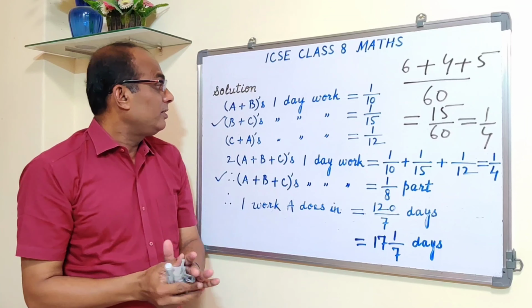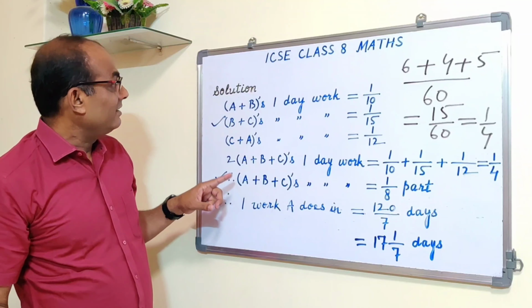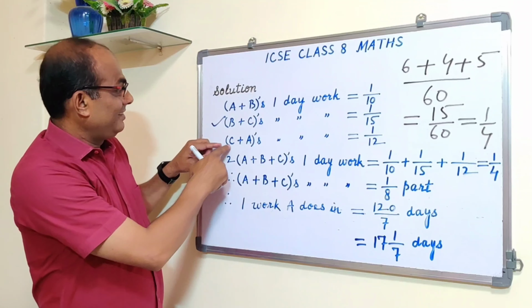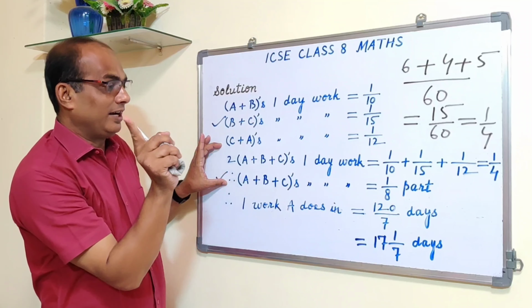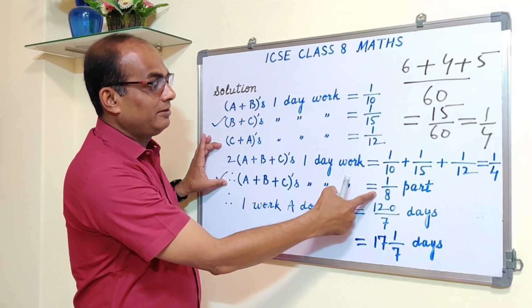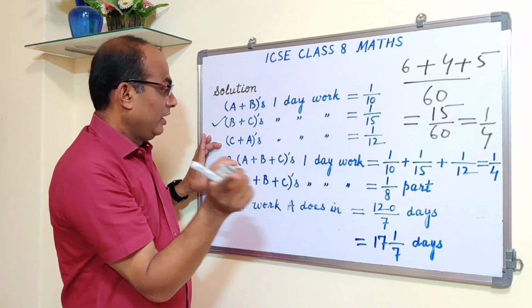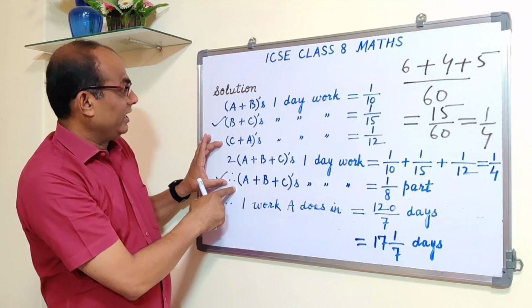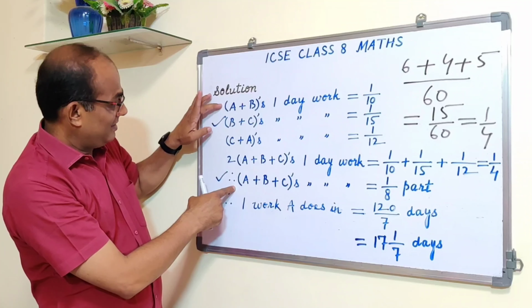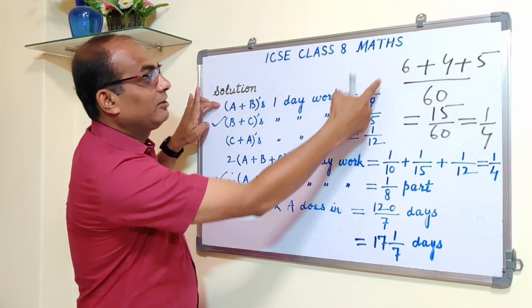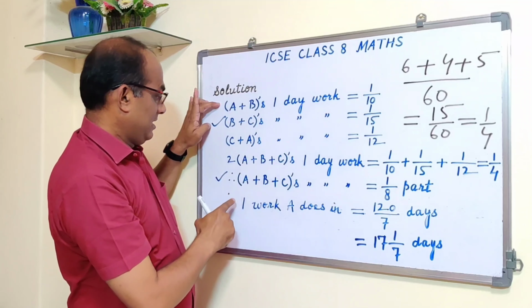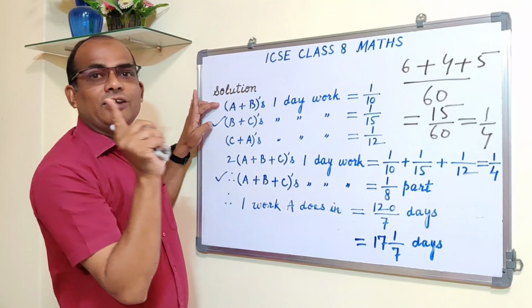Similarly, when you subtract C plus A from A plus B plus C, this minus this, you will get B's 1 day work. That will be 1 over 8 minus 1 over 12. And when you subtract A plus B from A plus B plus C, that means 1 over 8 minus 1 over 10, then you get C's 1 day work.